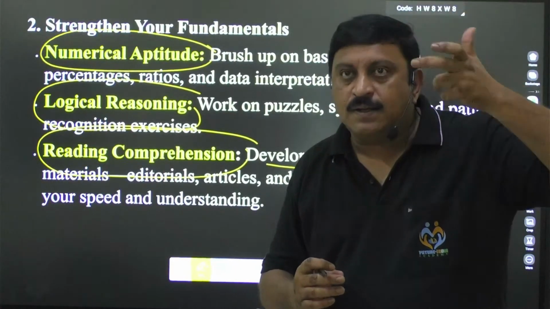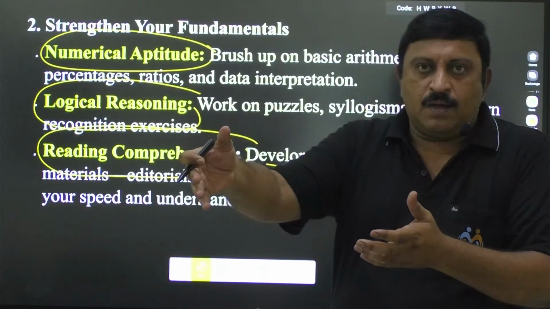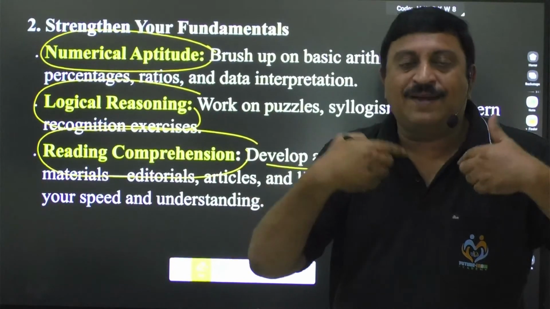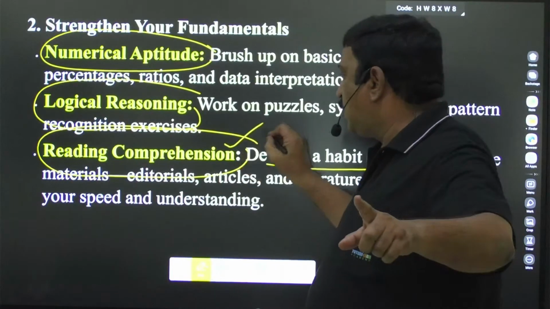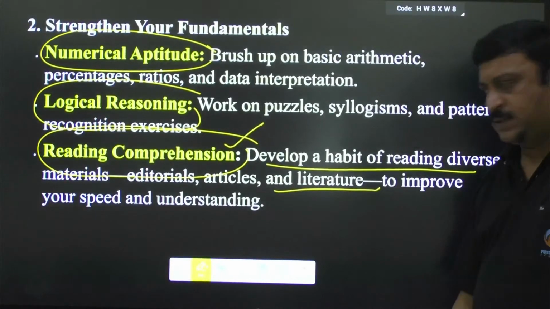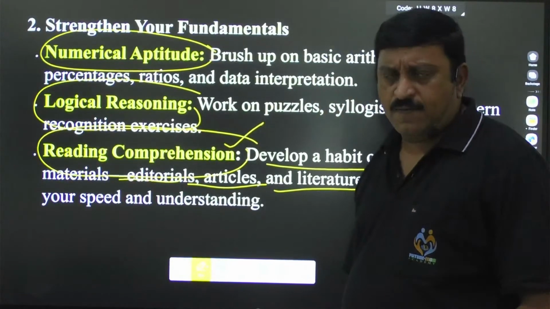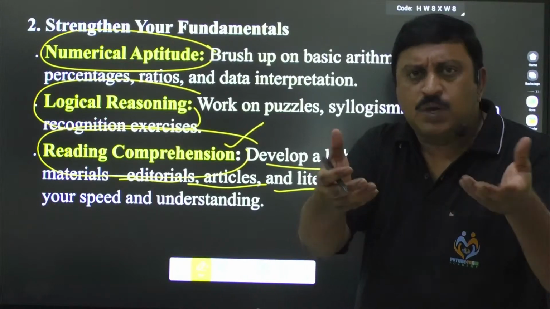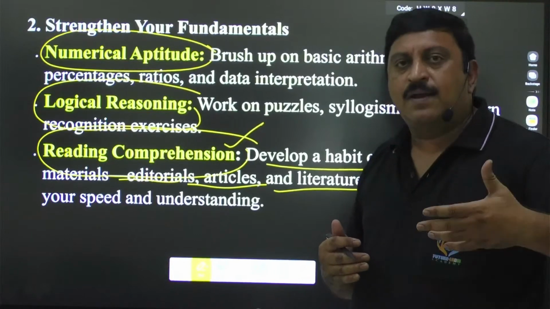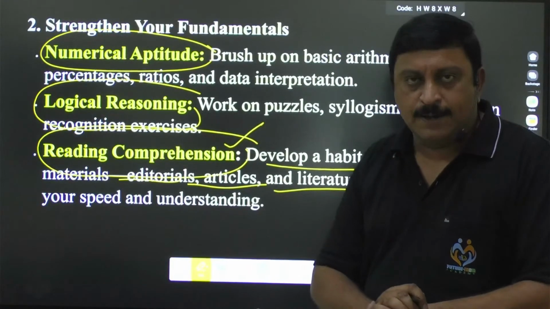That makes your concentration and your brain sharper than usual for learning the other subjects. Because this is your interest, it makes you read fast. So that is the reading comprehension we have to keep in mind, right? For that, the best option is using literature books, and some articles, editorials, and even small books are enough. Small poems and story books are also there, no? Those who are beginners, you can go with that. Those who have already done that, you go with the editorials, where good editorials come in The Hindu or Indian Express.